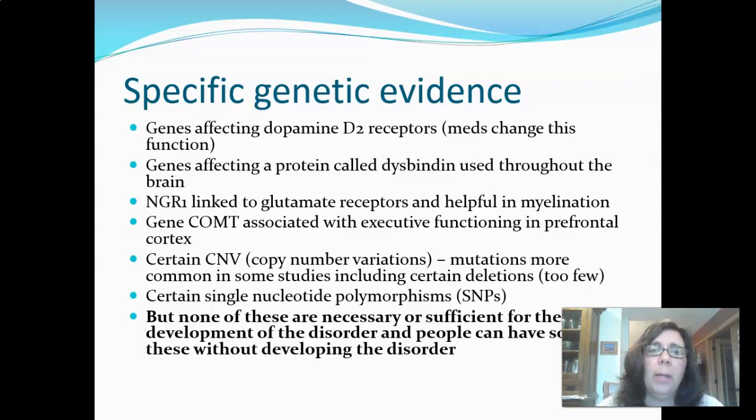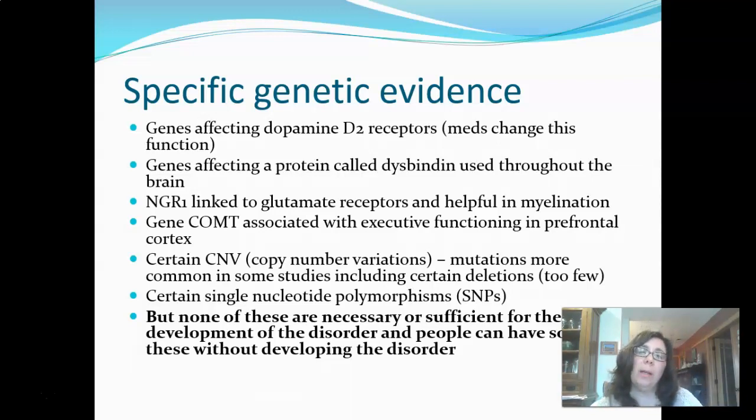So we have genes affecting dopamine, and we're going to talk about how important dopamine is, especially dopamine in two different brain areas, to the onset of schizophrenia. We have genes that affect a protein used throughout the brain that get disrupted. We have glutamate receptors that are disrupted. We have something called COMT, which is really important in executive functioning. So decision-making, planning, judgment, those kinds of things. That has disruption, or has had at least one study to show it has disruption.